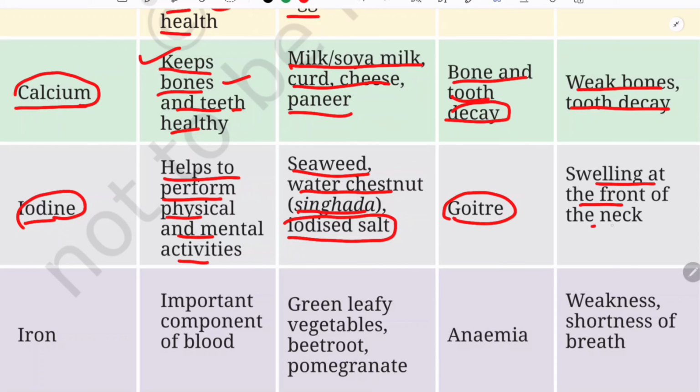So swelling at the front of the neck. We will have a swelling of the front of the neck if there is a deficiency of iodine, and these deficiencies are mainly in the Himalayan region and northern India, if we talk about the Indian country. It is because of the lack of iodine in the soil and water of this area.